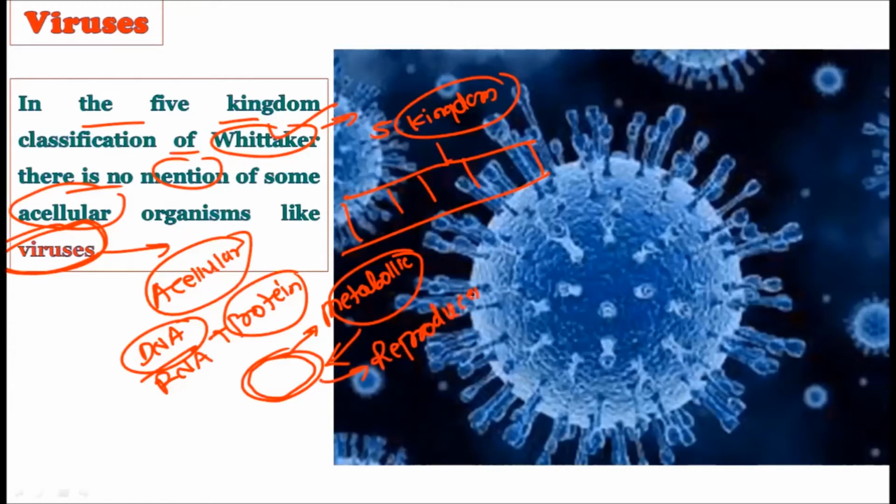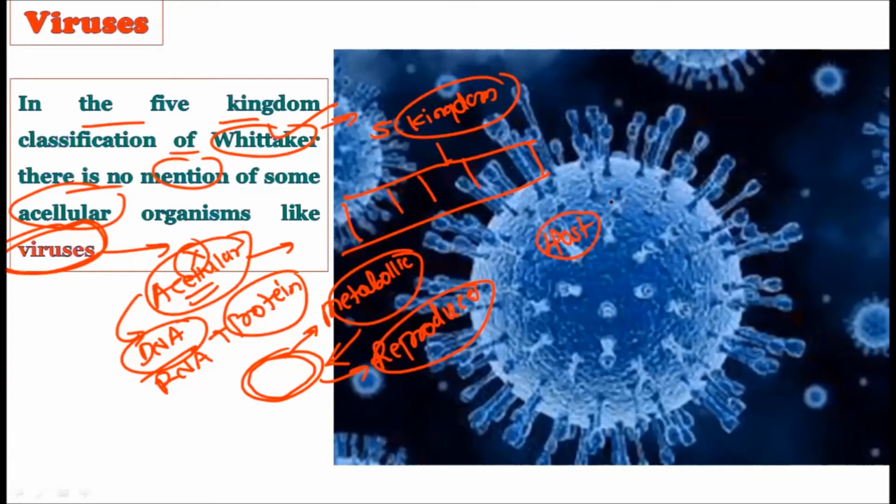So both of these characteristics are lacked by the viruses, and that is why we are considering them as acellular, because they lack the cells. Now, if they don't have cells and they are non-living, then how come they become living when entered into the human body or any living organism? It is a well-known fact that viruses require some kind of host, either a human, animal, or plant, to become alive.